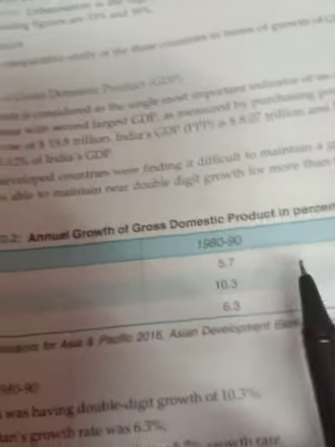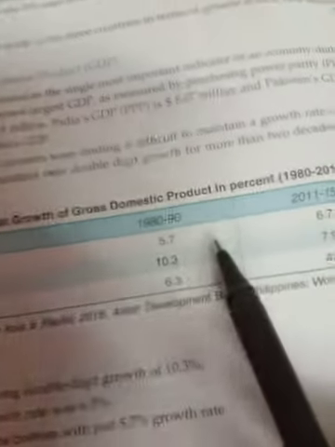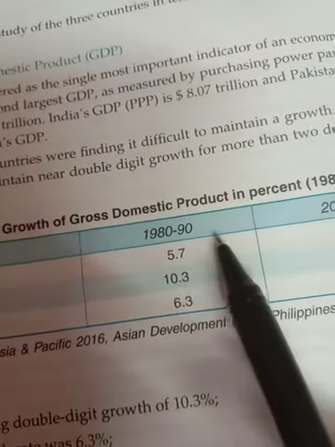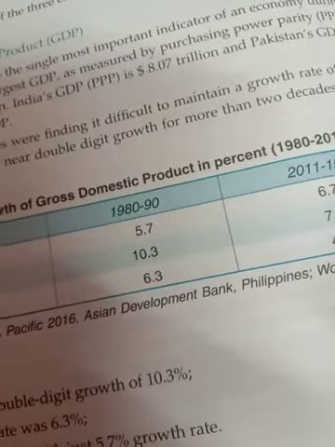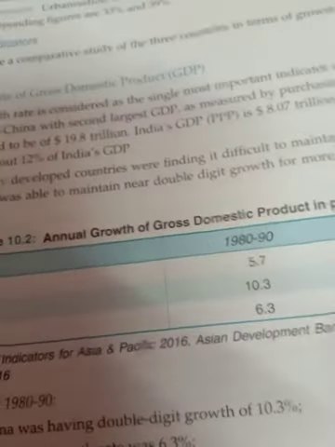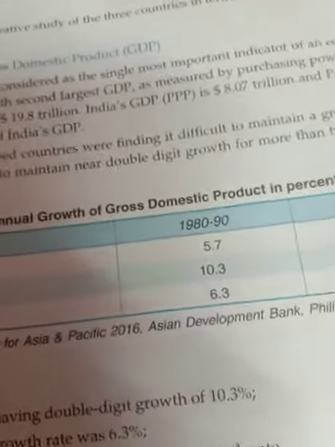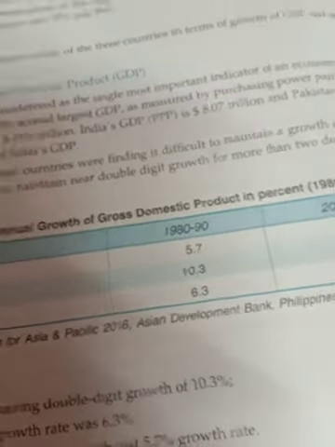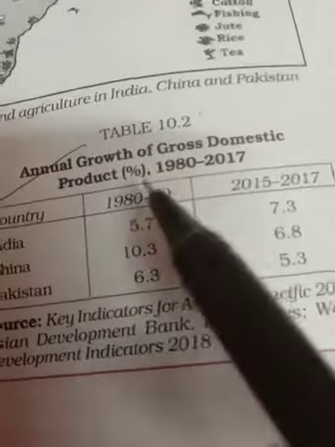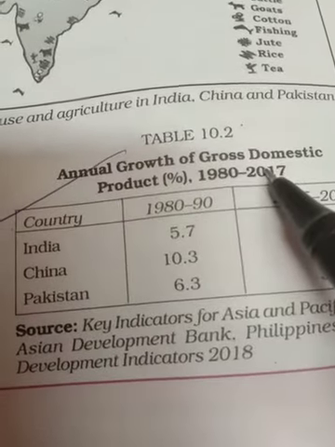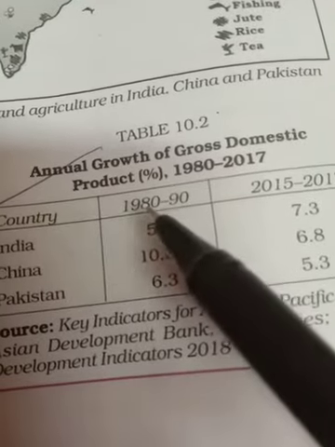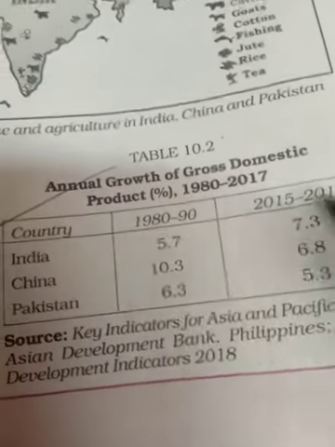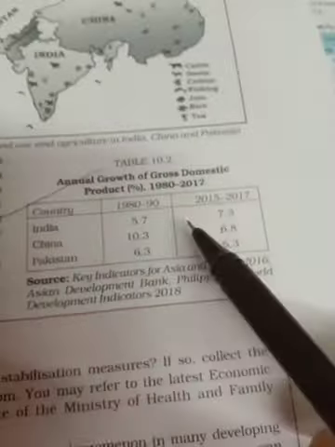So this is an analysis of India, China and Pakistan regarding the years 1980 to 90, then 2011-15. This is a comparison. This table you have to take from your latest NCERT, where it is given. This is the annual growth of the gross domestic product for India, China, Pakistan, for the years 1980-90 and 2015-17. As you have noted down, it is clearly seen over there.